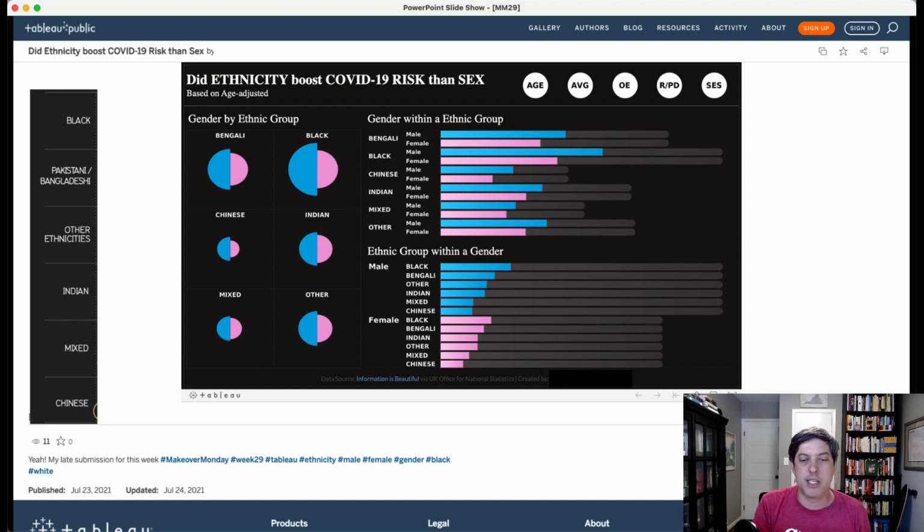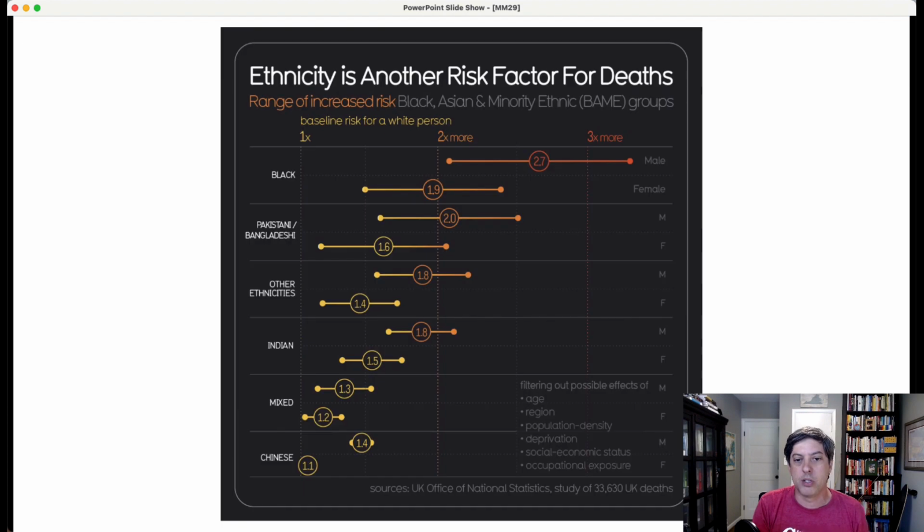So I think the message is here, and I'm going to flip all the way back to the original. The message here, and the one thing that I want us as a community and people who are visualizing data to think about is how are we talking about people of different groups and races, genders, ethnicities, and the intersections of those groups? What words are we using and how are we presenting that information? You might want to participate in the Makeover Monday project, but when faced with a visualization like this, perhaps your best course of action is to not participate.